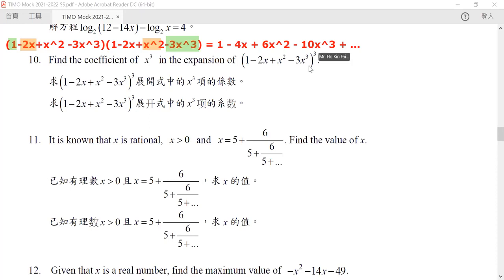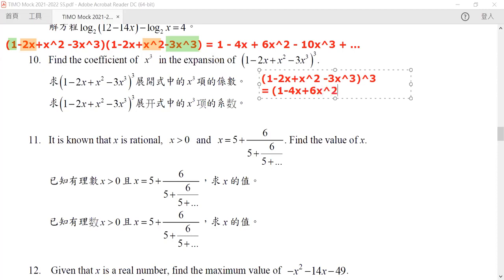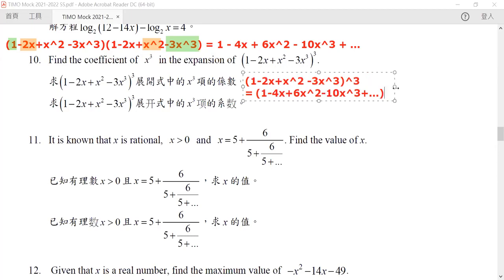So this is to the power of 2. So now we need to do it to the power of 3. For this to have a power of 3, we can replace the first 2 by our simplification, 1 minus 4x plus 6x squared minus 10x cubed and plus... Okay, so we replace the first 2 by our simplification, and then later on we still have to calculate this. Okay, we still have to calculate this. Now let us compute it.